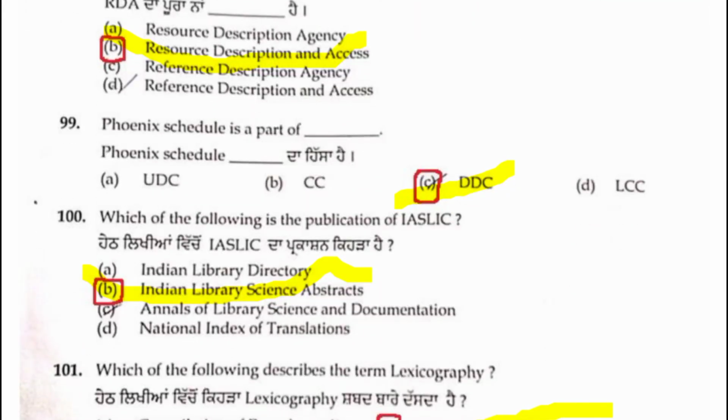100 question. Which of the following is a publication of IASLIC? IASLIC, Indian Association of Special Libraries and Information Centres, published which publication? Indian Library Science Abstracts. B is the right answer. Annals of Library and Information Science and Documentation is a NISCAIR publication. So Indian Library Science Abstracts, ILSA, is published by IASLIC, Indian Association of Special Libraries and Information Centres. So for question number 100, B is the right answer.